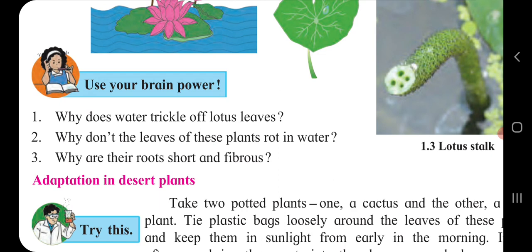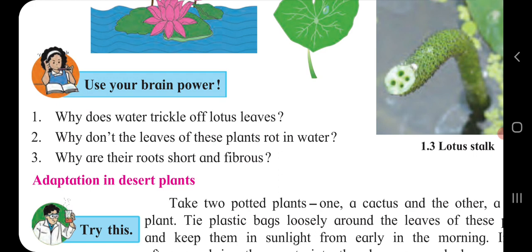Here one more question will be there. The lotus stalk has holes or air spaces, where we had discussed hollow space. In that point, the air spaces in stems and petioles of aquatic plants are useful for making them float in water. Got the point? Air space is there in their stem. Because of that, petioles of aquatic plants are useful.